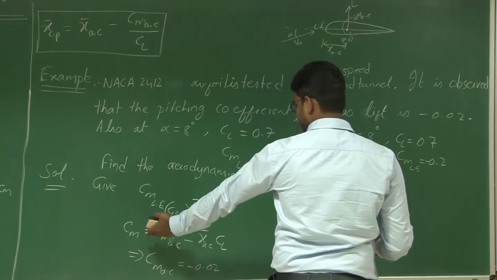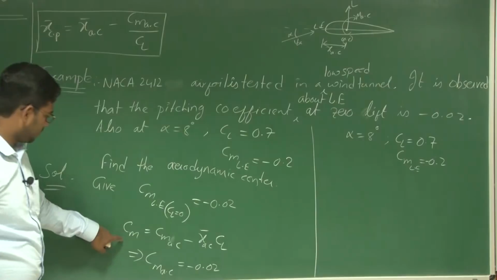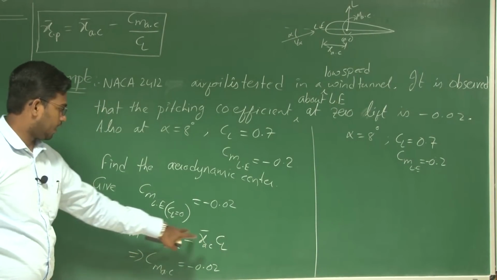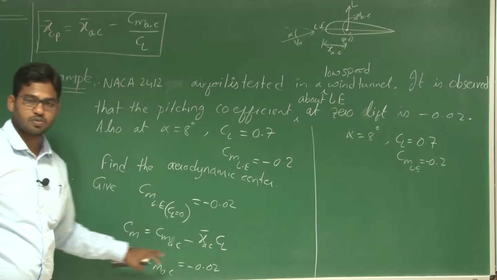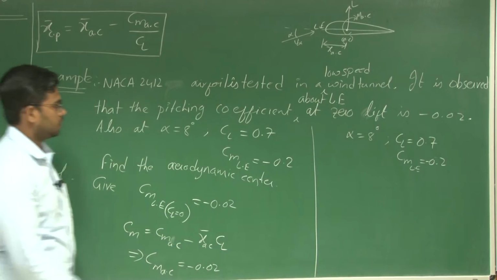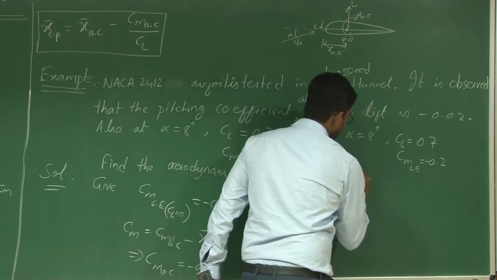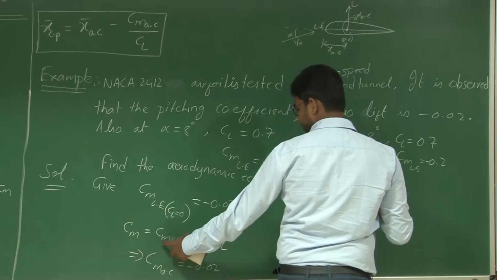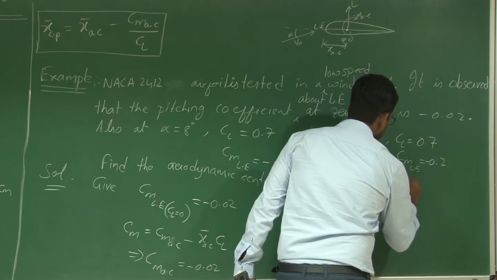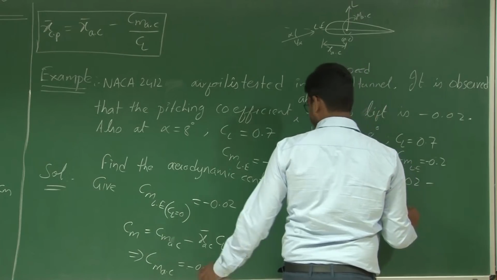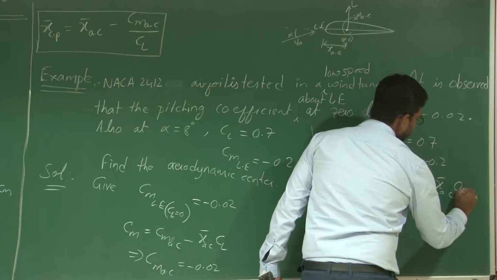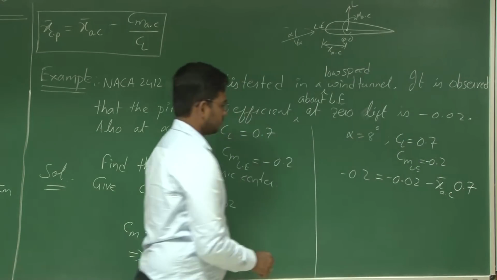From the same equation, we have CL at alpha 8 degrees and the corresponding Cm. Can we substitute these two? Minus 0.2 is equal to Cm AC, which is minus 0.02, minus x bar AC into CL, which is 0.7.